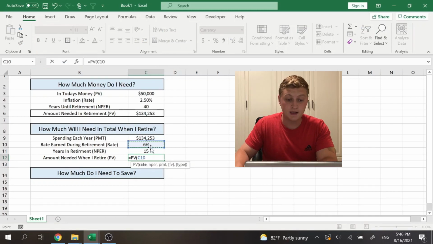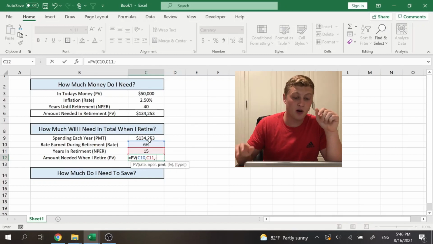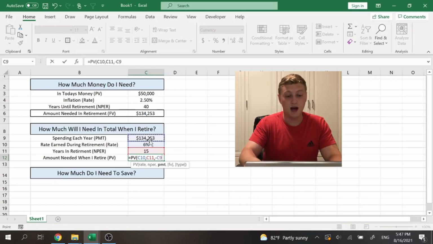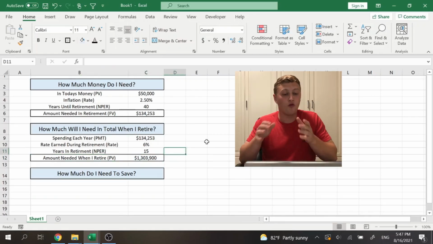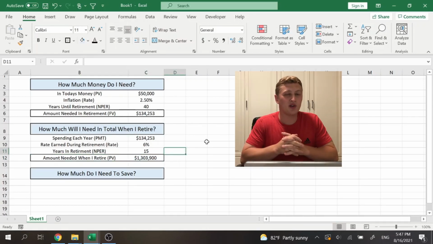Here's the rate, the number of periods, and the payment. But with our payment, we're going to want to put that as a negative number. Otherwise, our present value is going to be negative and it's not going to make as much sense. So we'll go ahead and do that. So when we retire, we need to have $1.3 million in the bank account in order to spend $50,000 a year, if we want to be spending $50,000 a year.